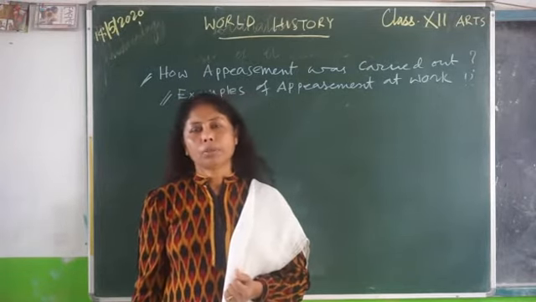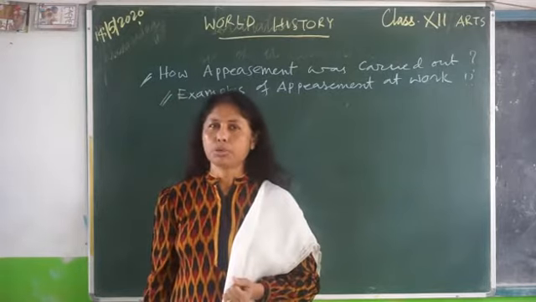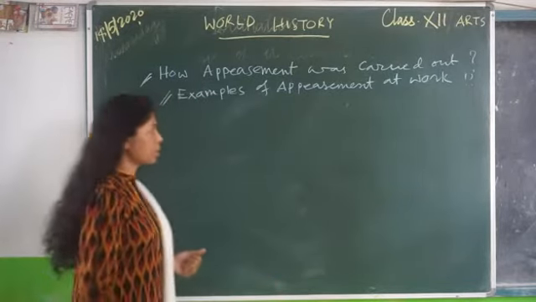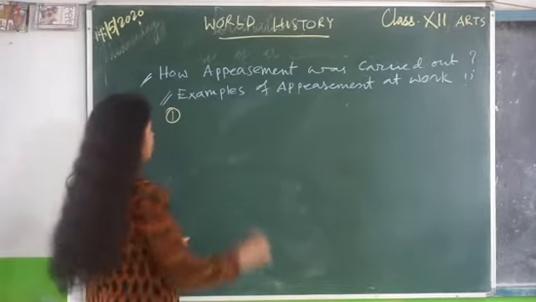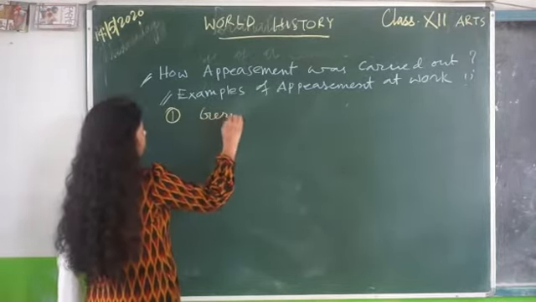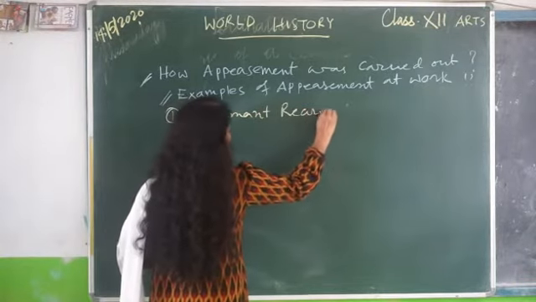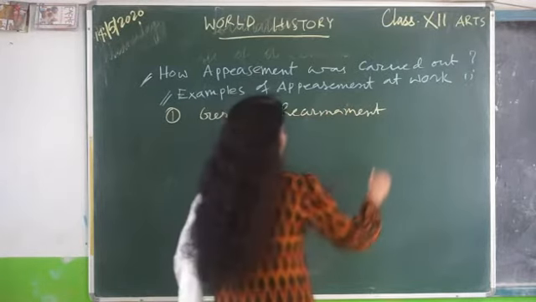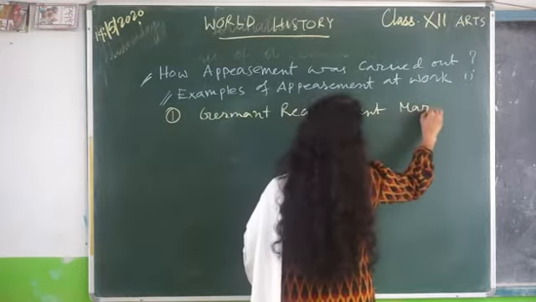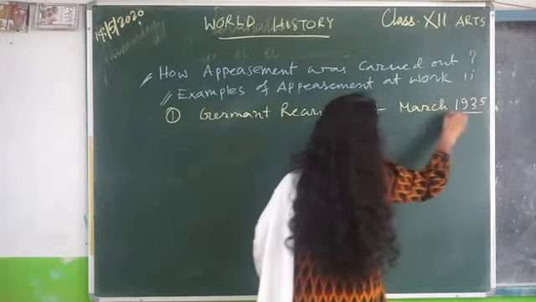Number 1, no action was taken to check German rearmament. You have to write point-wise. The first point, German rearmament, March 1935.